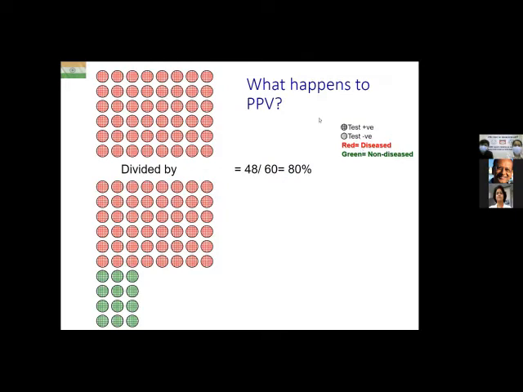So what happens to the positive predictive value? So amongst those who are test positive, what proportion are truly diseased? I do the same exercise. It turns out now that it is 48 by 60, which is 80%. And if you remember what the positive predictive value was from the first example, the previous population positive predictive value was only 64%. So the positive predictive value has gone up.